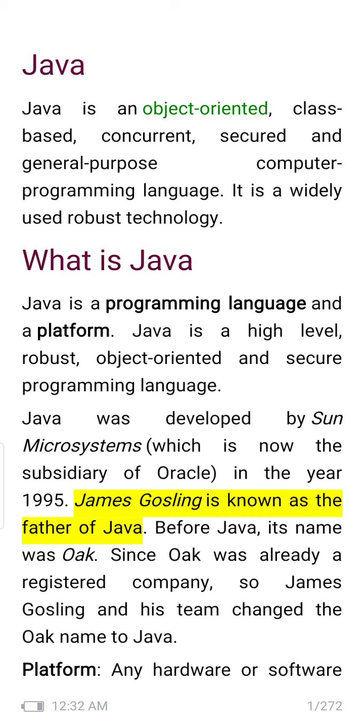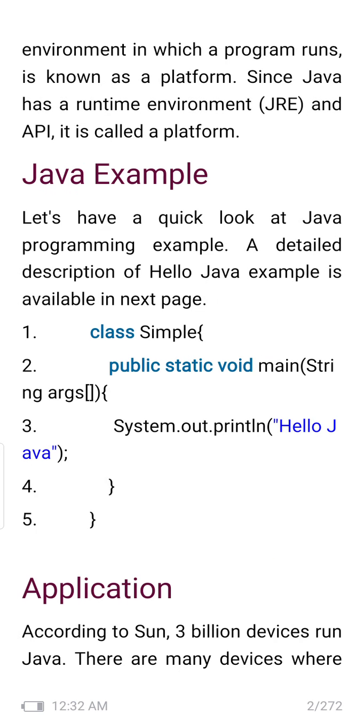Okay, so this Java program was developed by James Gosling, and he is called the father of Java. Before that it was named Oak. And one of the main important things about Java is that it is platform independent software. What is platform independent? Java can be written on any system and it can be run on any system. We call this write once and run everywhere. So that is the basic concept of Java.